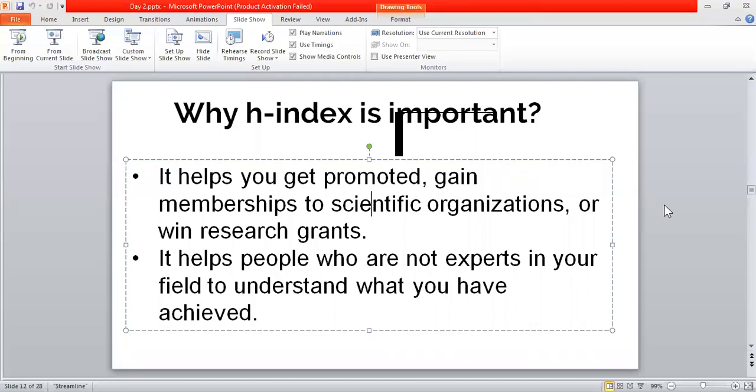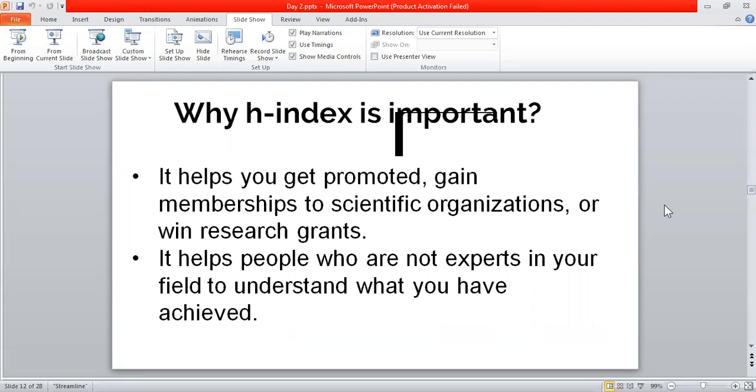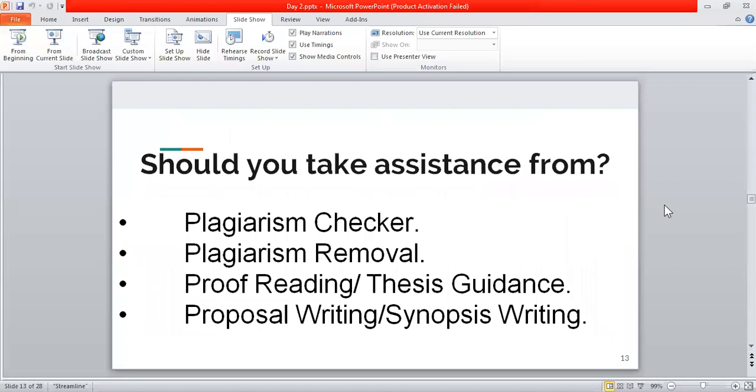See, I meet a scientist who has a very nice H-index. So if that person has a high H-index, this will help me to understand that, okay, this person has done very nice work in his or her own field.